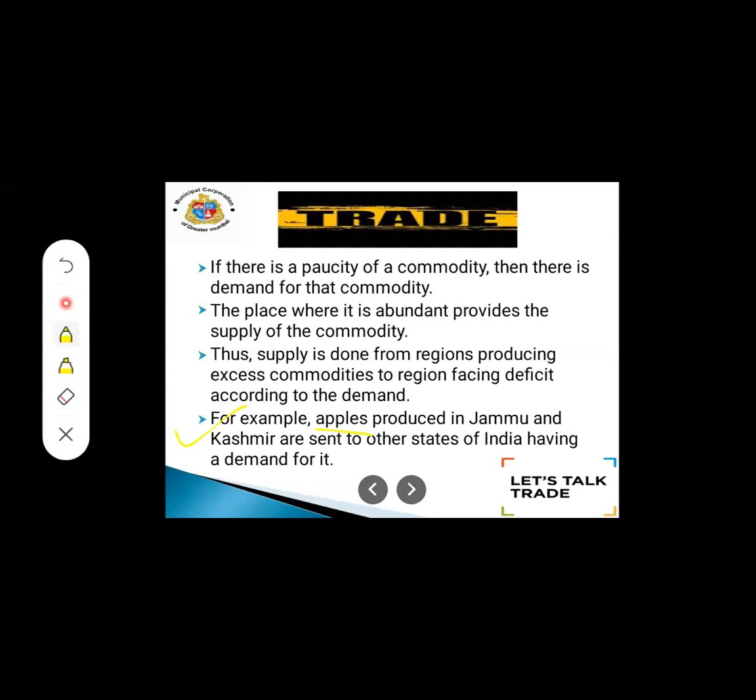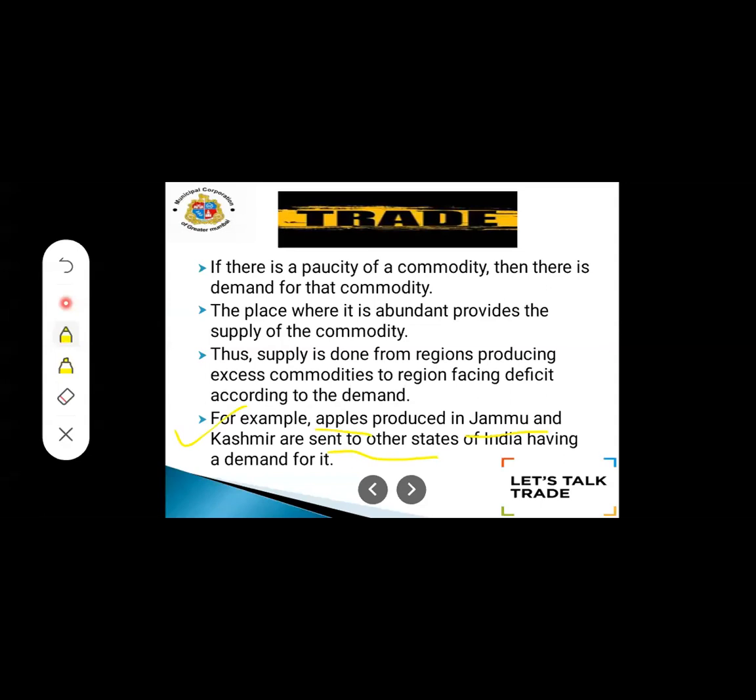So here see the example they have given. For example, apples which are produced in Jammu Kashmir are sent to other states of India having a demand for it. Why other states? Because people in other states are demanding apples.